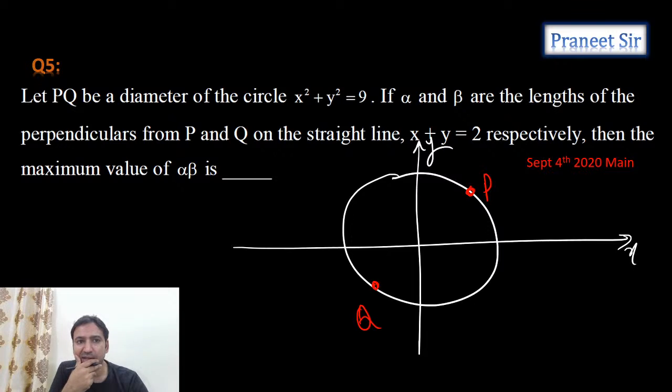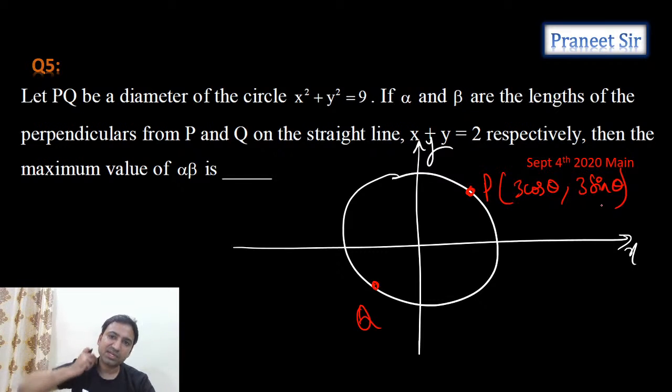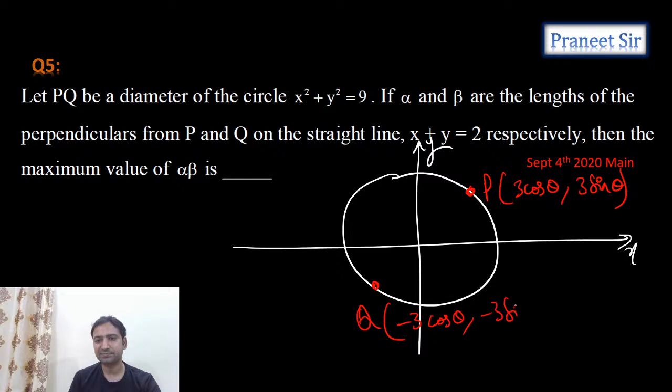So alpha and beta are the lengths of the perpendiculars from P and Q. Can I take any point P as 3 cos theta comma 3 sin theta? Can I take it like this? It is a parametric point on the given circle x square plus y square is equal to 9. In that case, what will be the point Q, guys? It should be exactly opposite, right? Exactly opposite means, can I say that it is minus 3 cos theta comma minus 3 sin theta? Can I say it like this?